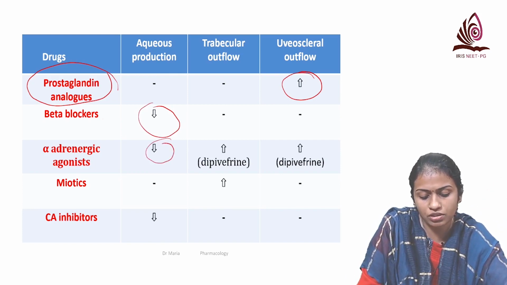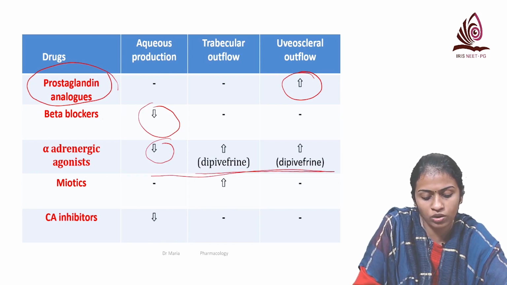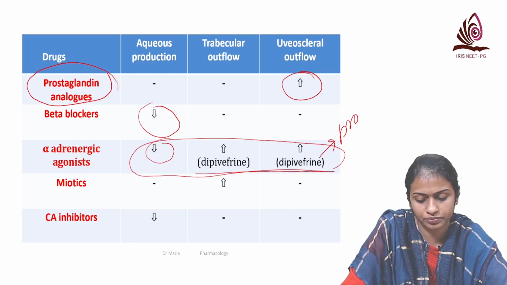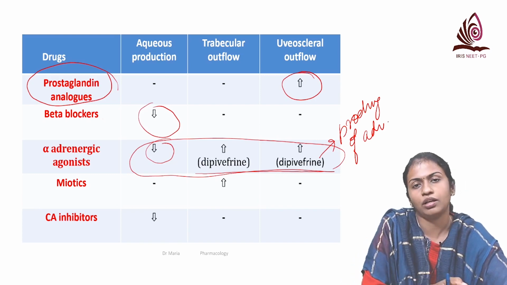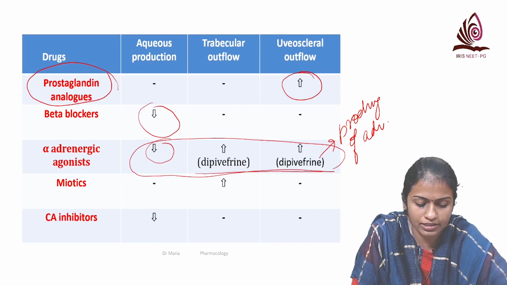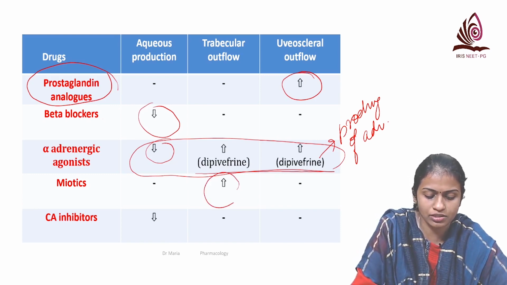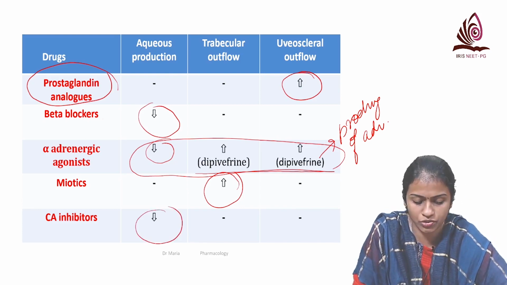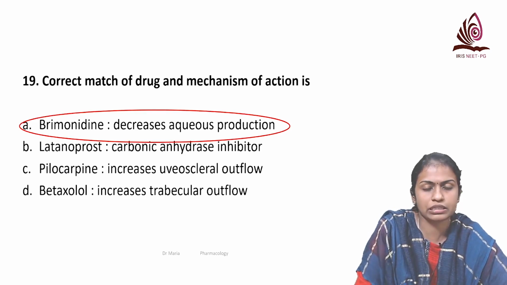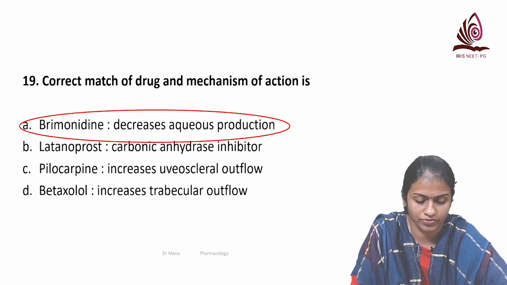The exception is dipivefrin, which acts by all the three mechanisms. Dipivefrin is a prodrug of adrenaline, which acts by all the three mechanisms, but in general, alpha 1 agonists will cause vasoconstriction and decrease aqueous production. Miotics increase the trabecular outflow. Carbonic anhydrase inhibitors decrease the production. So the answer here is brimonidine, decreasing the aqueous production.